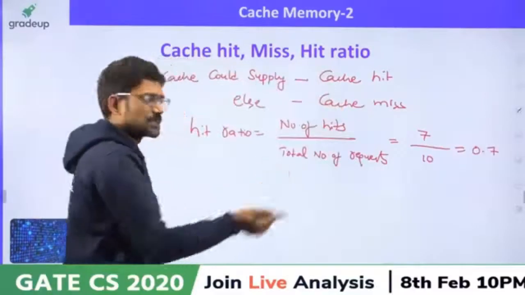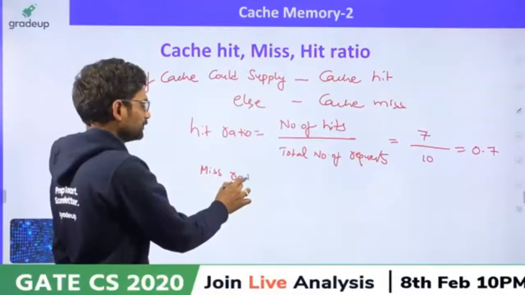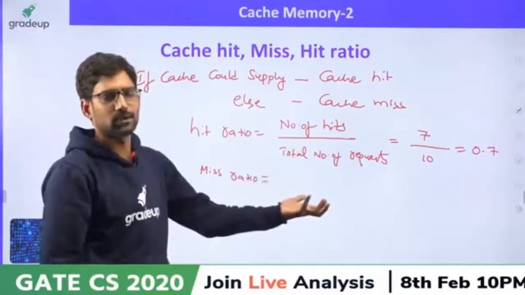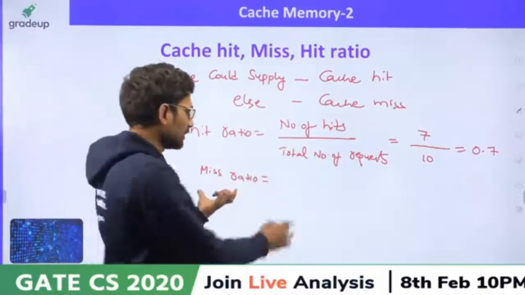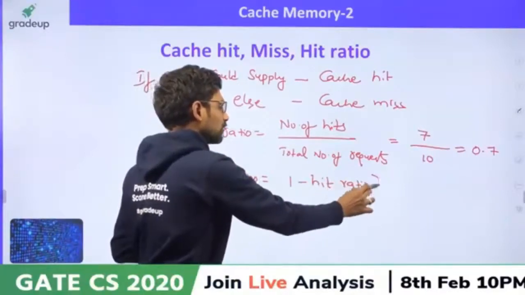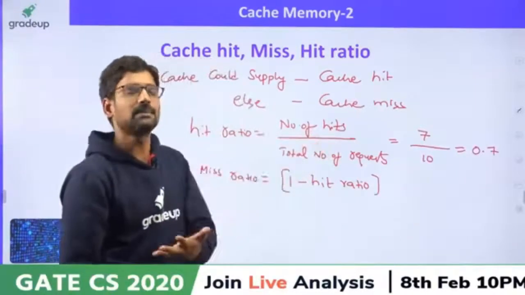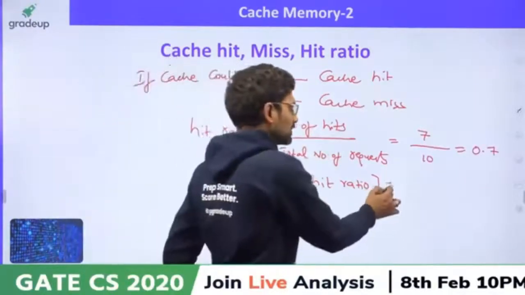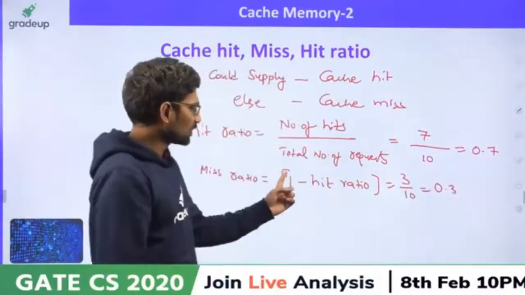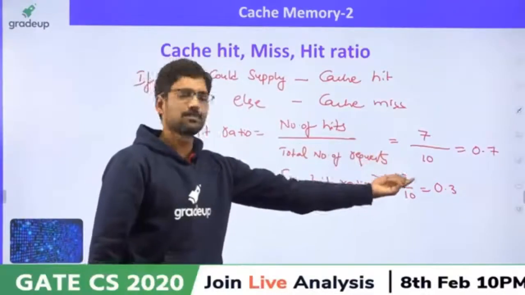So when the hit ratio is 0.7, tell me what would be the miss ratio? Obviously, miss ratio means number of misses divided by total number of requests. So can I say the miss ratio is 1 minus hit ratio? Yes or no? Because 7 are hits means 3 are misses, that is understood. So miss ratio becomes 3 divided by 10, 0.3. Is it satisfying the 1 minus hit ratio condition? 1 minus 0.7, which is 0.3, not 3.